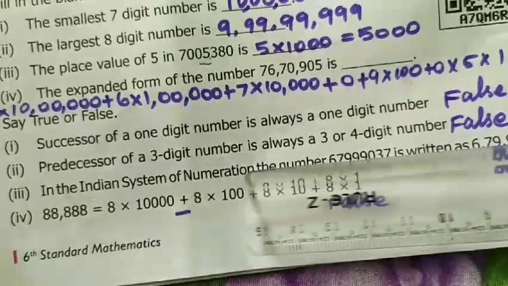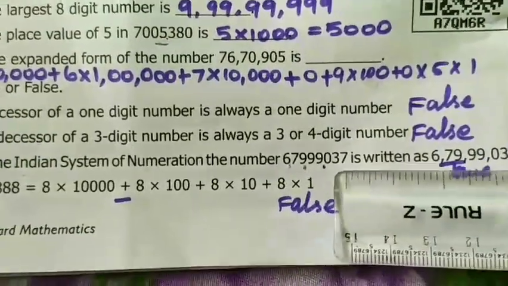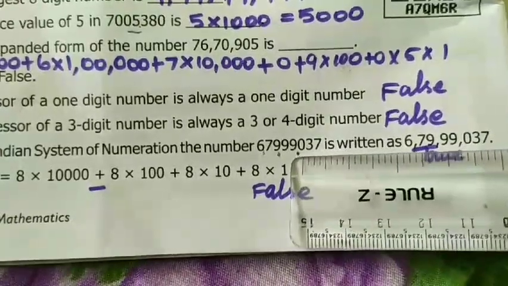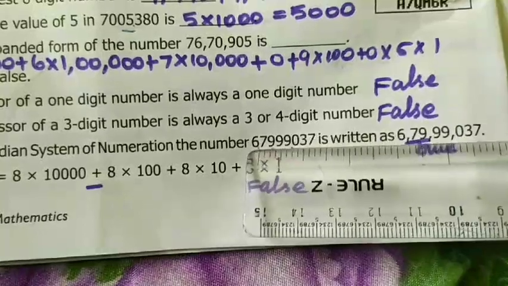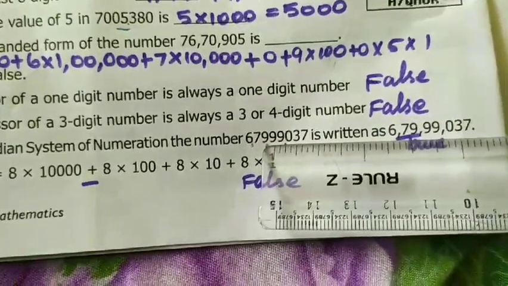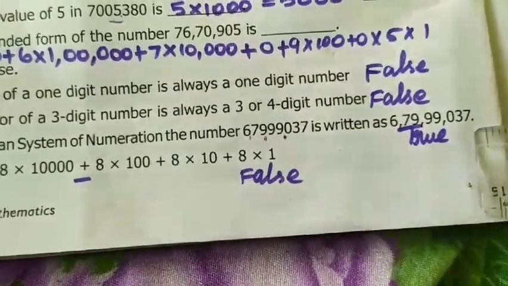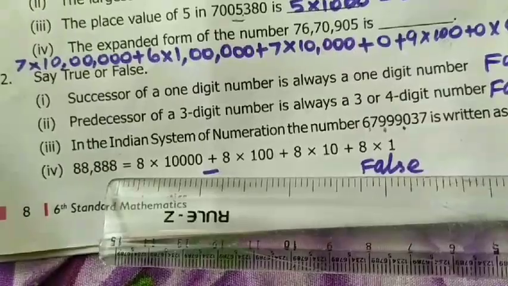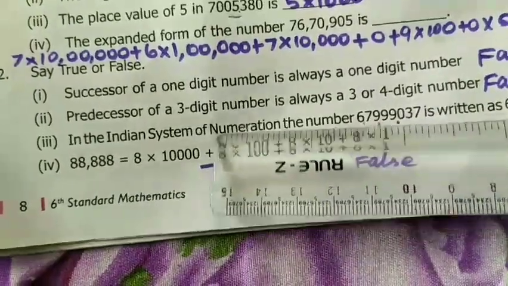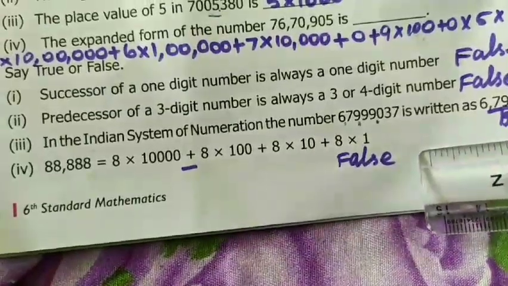In the Indian system of numeration, the number is written as... in the Indian system we put the commas from the back side. You leave 3 digits, after that 2 digits, after that 2 digits. So you will get the answer 6 crores 79 lakhs 99,937. Okay, it is true. Go to the next, 88,888. Here the thousands place is missing. So it is false.